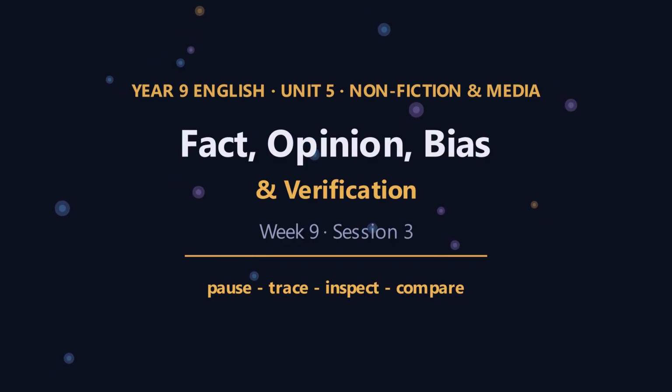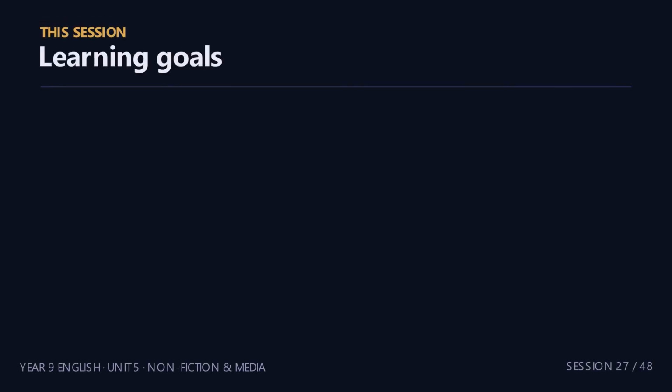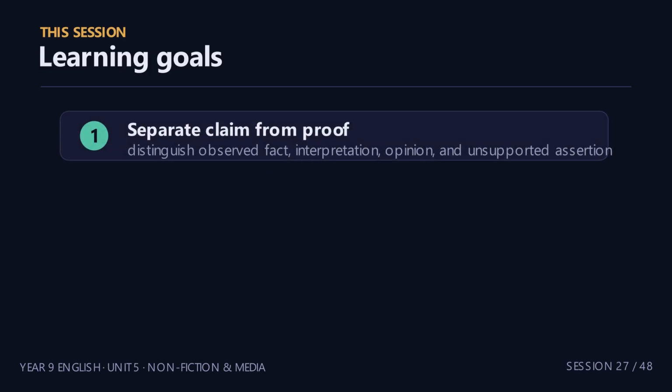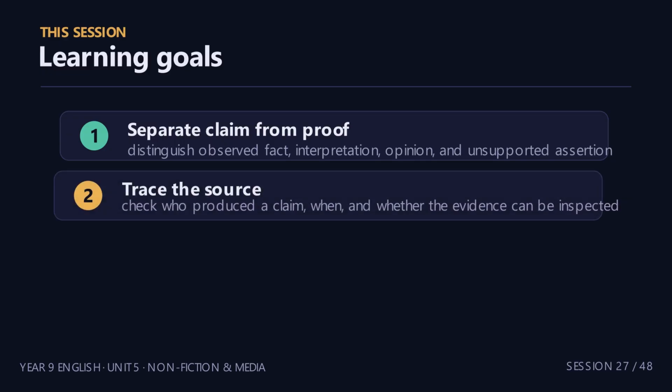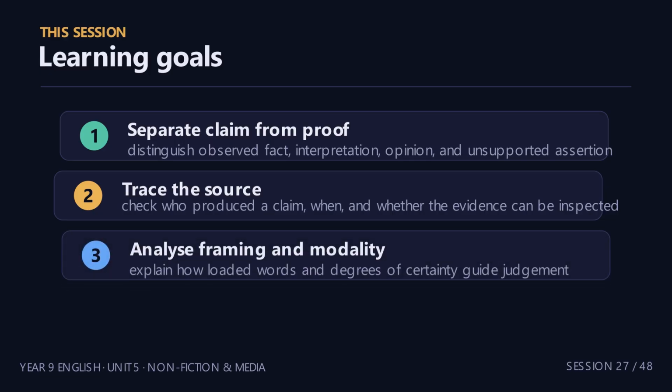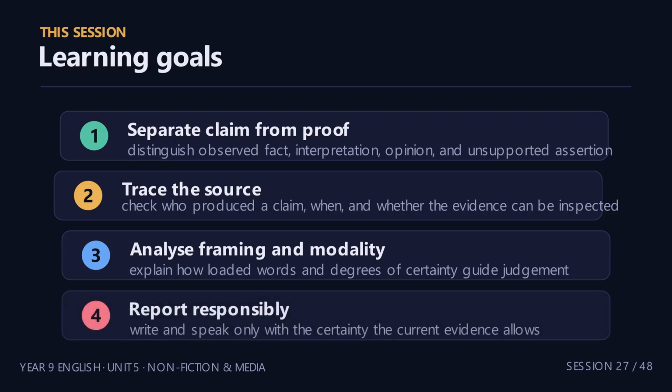Let's begin. Four goals. First, distinguish observed fact, interpretation, opinion, and unsupported assertion. Second, check who produced a claim, when, and whether the evidence can be inspected. Third, explain how loaded words and degrees of certainty guide judgment. And fourth, write and speak only with the certainty the current evidence allows. Keep that final goal in view. Strong English does not stop at spotting a feature. It explains what the feature allows a reader or listener to understand.